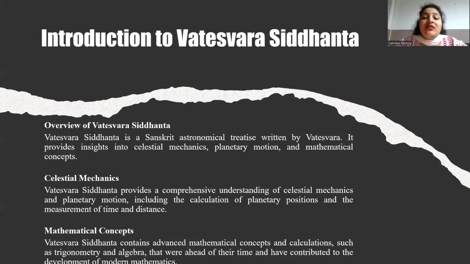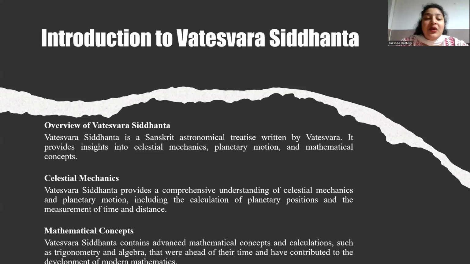And the significance is that it is one of the most important ancient Indian astronomical texts. It influenced later astronomers and mathematicians such as Bhaskaracharya. It also demonstrates advanced mathematics in ancient India. It provides insight into the development of Indian astronomy and its contribution to the field.